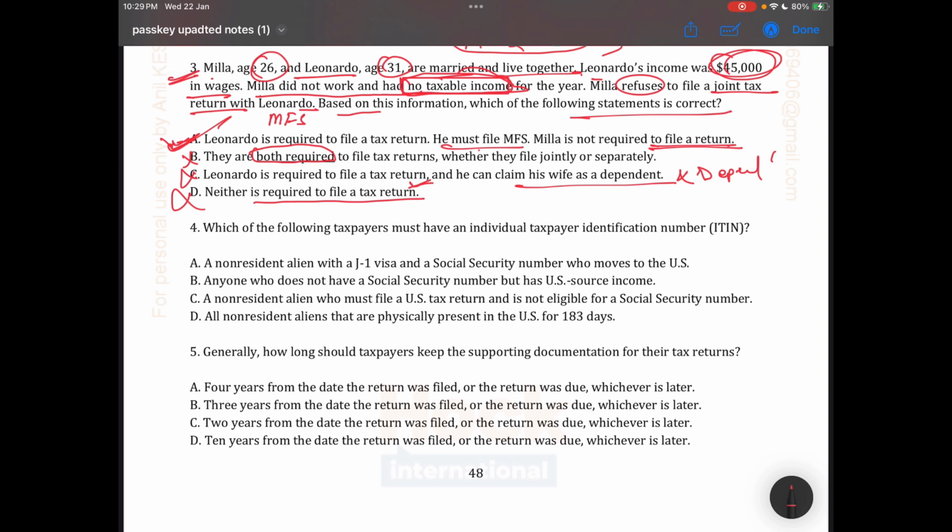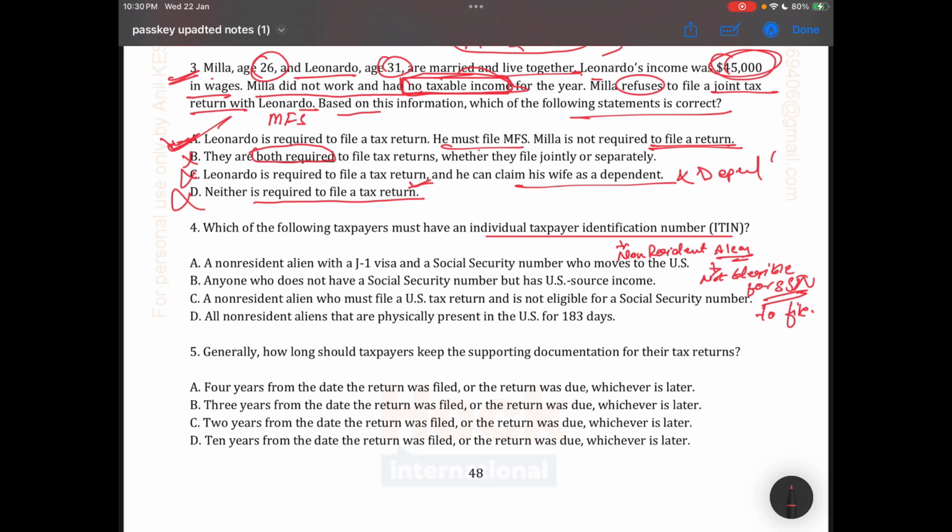Which of the following taxpayers must have an individual taxpayer identification number? Basically, a non-resident alien is required to have a taxpayer identification number if not eligible for an SSN, in order to file a return. Let's move to the options.